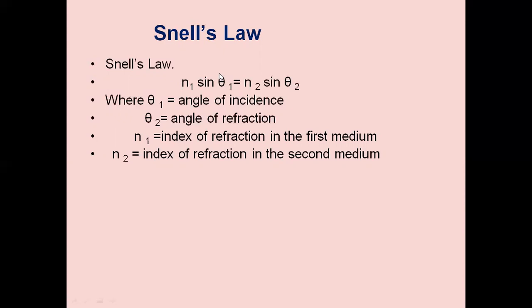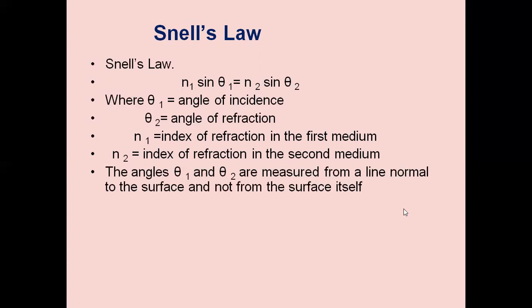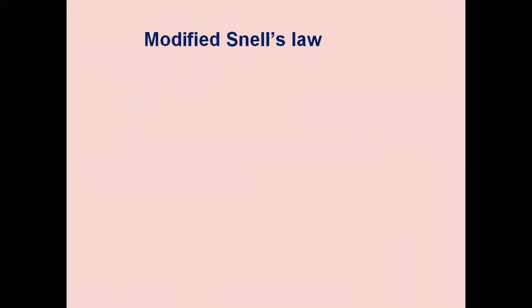N1 sine theta 1, where theta 1 is the angle of incidence. N2 is the refractive index of the second medium, and theta 2 is the angle of refraction in the second medium. The angles theta 1 and theta 2 are measured from a line normal to the surface and not from the surface. We always take the normal to the surface and measure theta 1 and theta 2 from it.